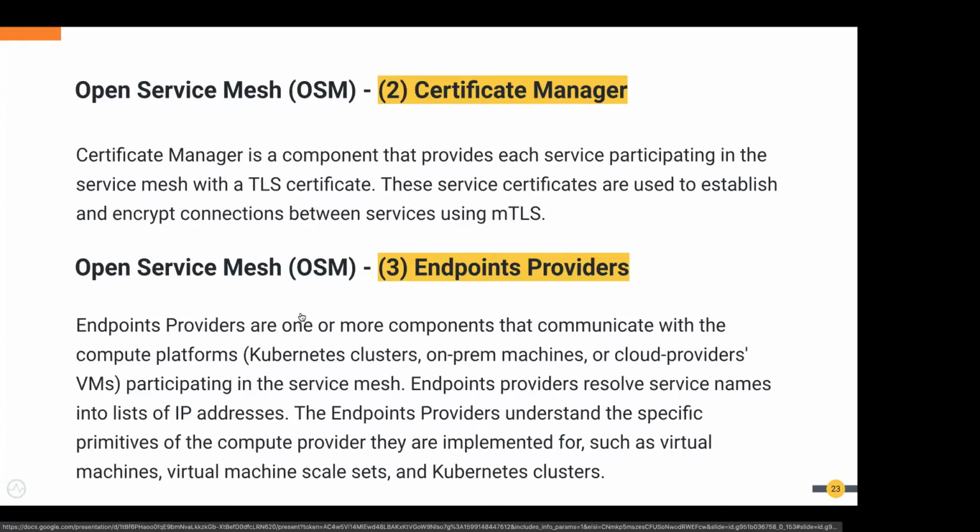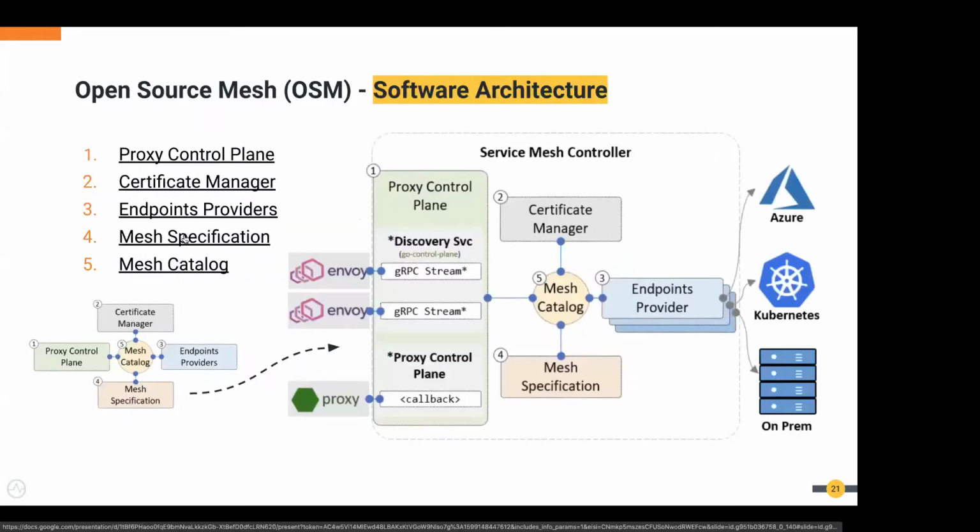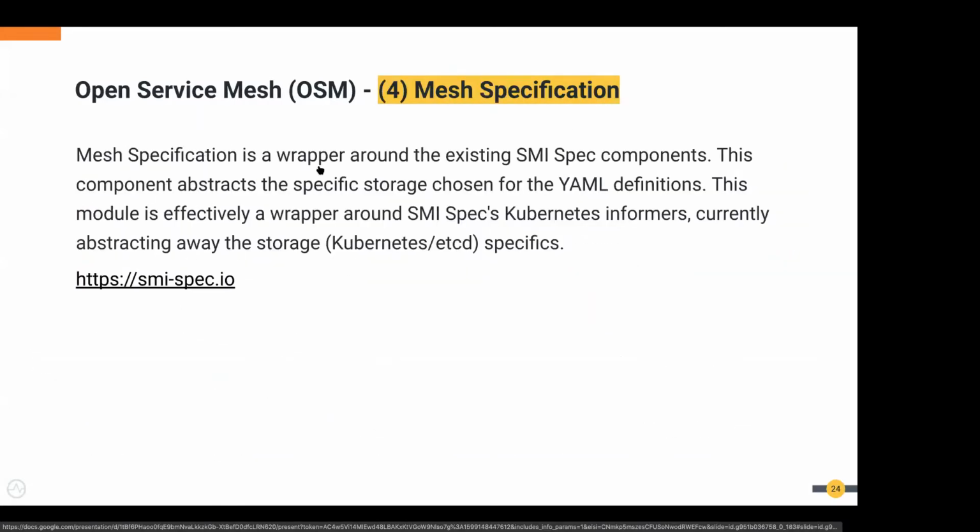It could be Kubernetes on-prem or VMs, and it registers a list of IP addresses and provides the endpoints. And mesh specification again is a wrapper around the existing SMI spec components. This is the link where you can check the SMI spec. This is another CNCF sandbox project.